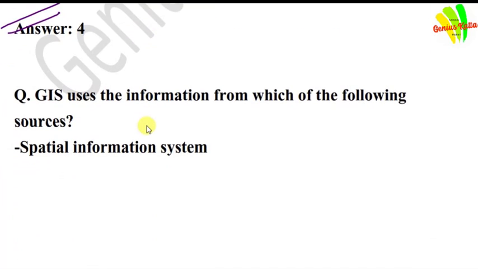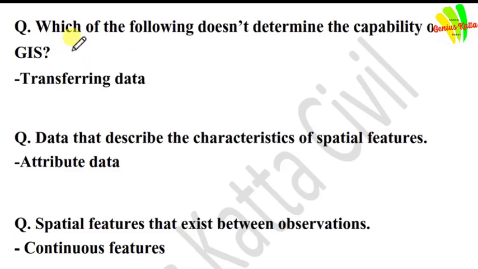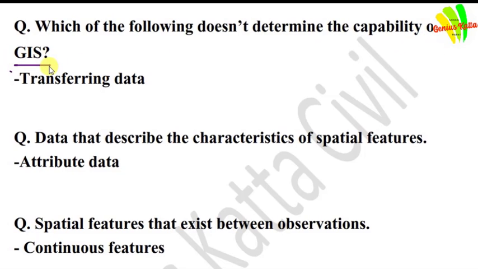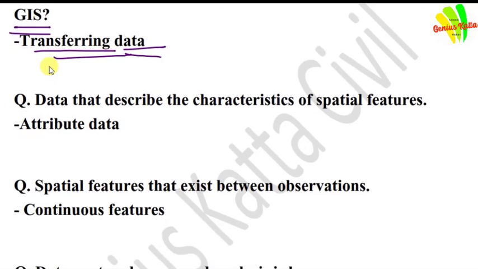GIS uses the information from which of the following sources? Answer is Spatial Information System. Next question is, which of the following doesn't determine the capability of GIS? Answer is transferring data.